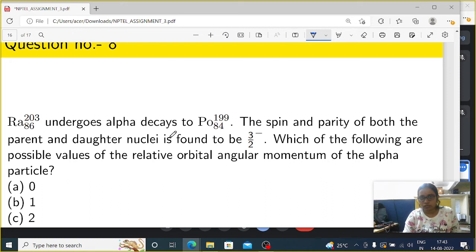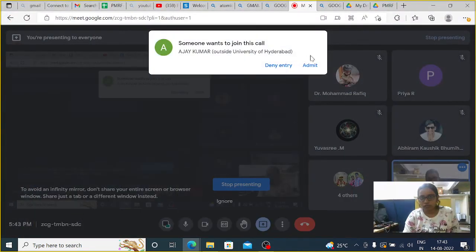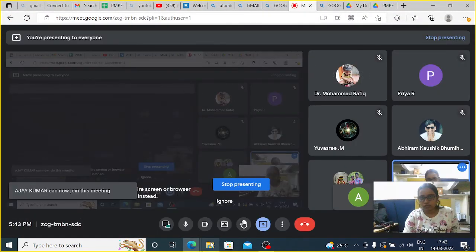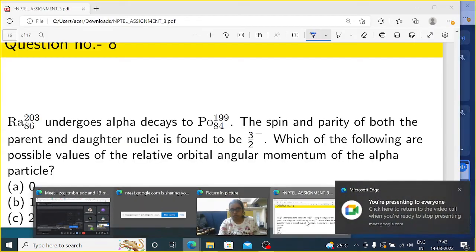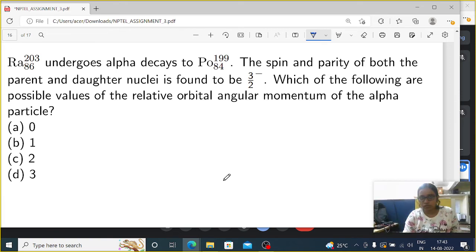The spin and parity of both the parent and daughter nuclei is found to be 3/2 minus. Then which of the following are possible values of the relative orbital angular momentum of the alpha particle? So this is the question.